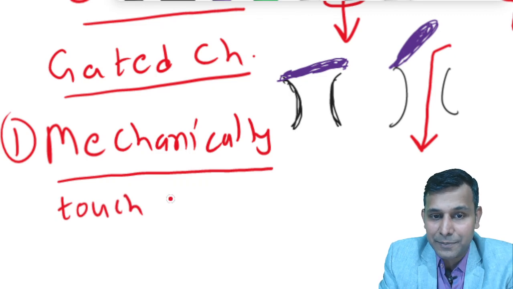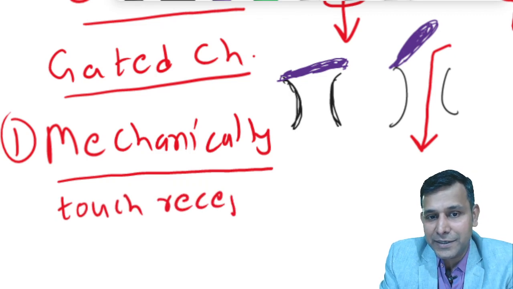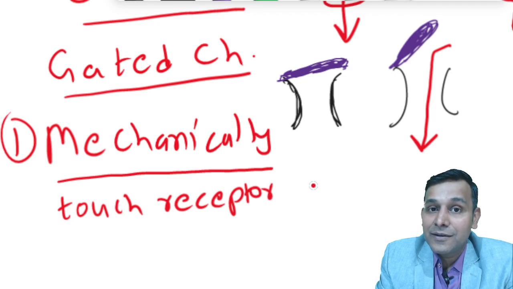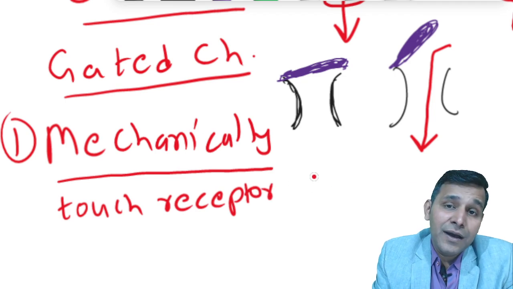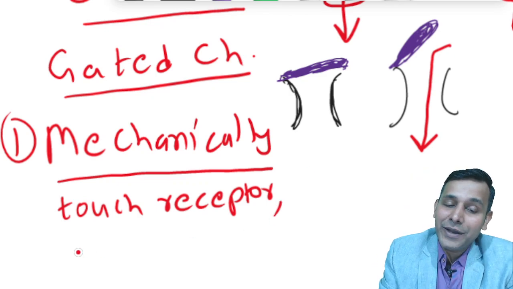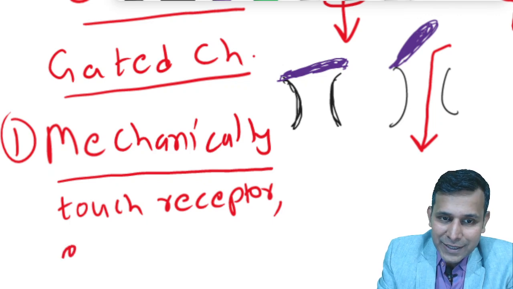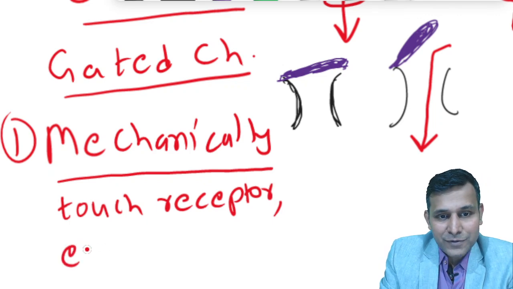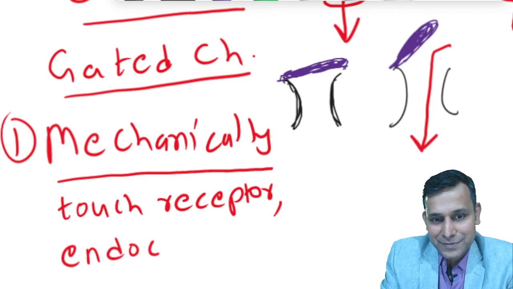A touch receptor will have mechanically gated channels. And to be more precise, mechanically gated sodium channels. Or you can say the cilia of the endocochlear cells.